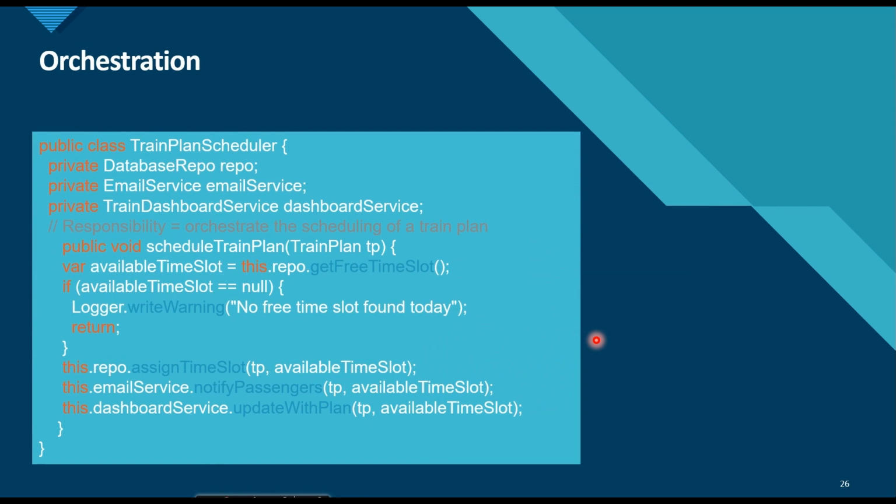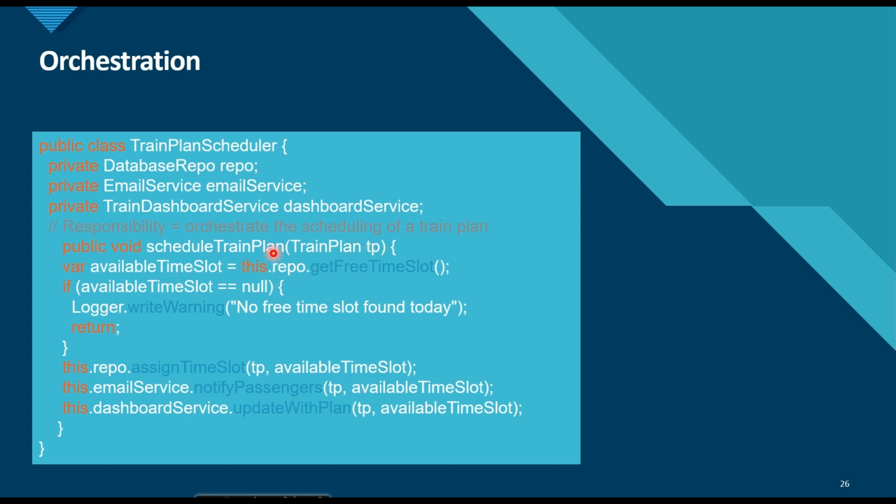Next is orchestration. That is also one of the responsibilities that we saw, right? So in this train plan scheduler, we can see that we have a database repo, an email service, and a train dashboard service. The responsibility here is orchestrating the scheduling of the train plan. So we have a method, schedule train plan, that takes in the train plan.